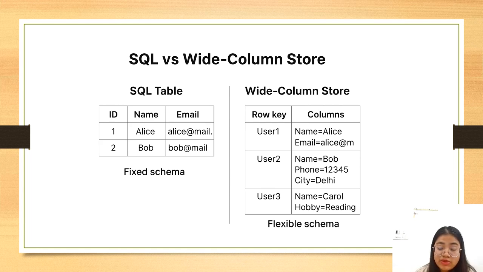In the SQL table, we have predefined attributes, and each and every record needs to have a value for each and every column. But when we are looking at the wide-column store, one user can have two columns, the next user can have three different columns not related to the first. That is the flexible schema. So there is a difference between SQL and the wide-column store.